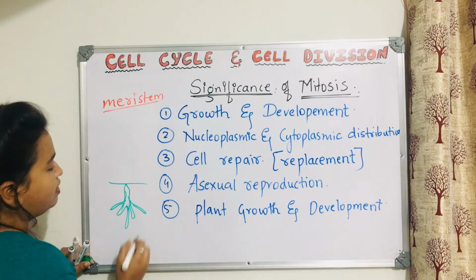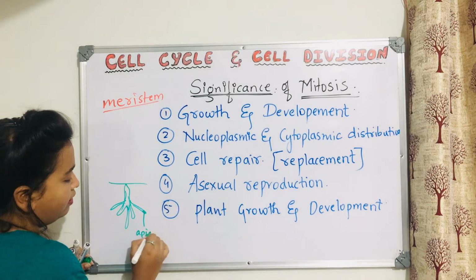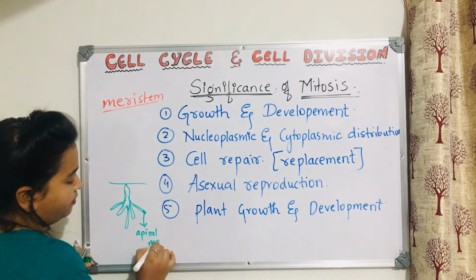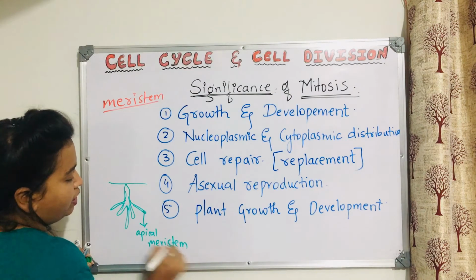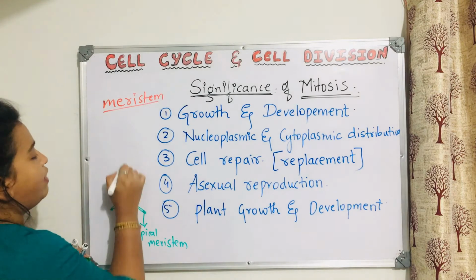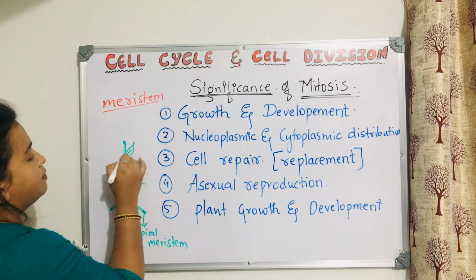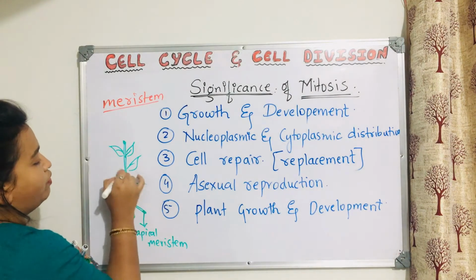The tip of the roots will have meristem. In the same way, the tip of the shoot also will have meristem.